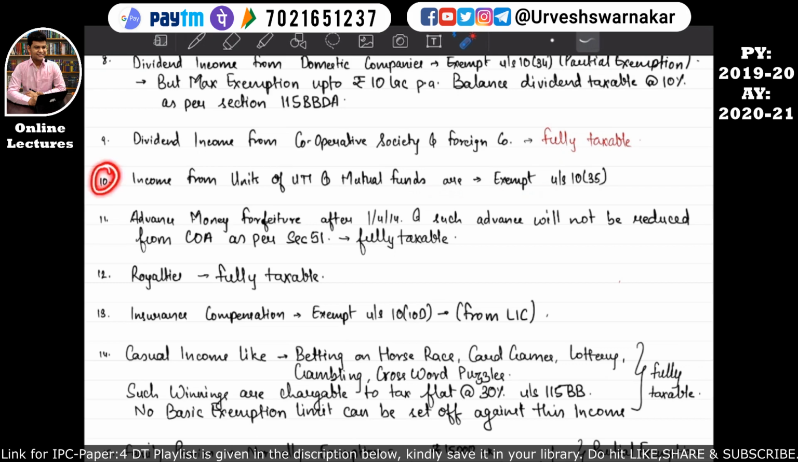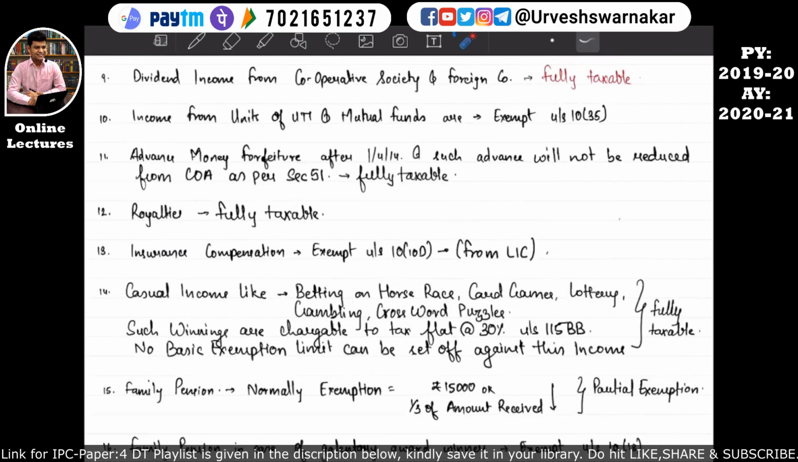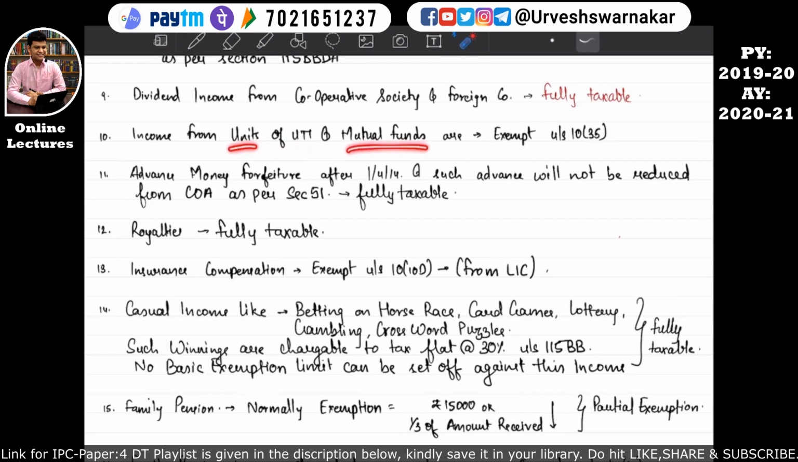So what does point number 10 say? Point number 10 says if any income is received by an assessee from a unit of UTI, that is Unit Trust of India, and a mutual fund, it is fully exempt under section 10(35). Basically, what incomes can be received from units of UTI or units of mutual funds? Two kinds of income can be received: interest income or capital gain income. Whatever income the assessee receives from the units of UTI or units of mutual funds is fully exempt under section 10(35). I hope this is quite clear to you all.